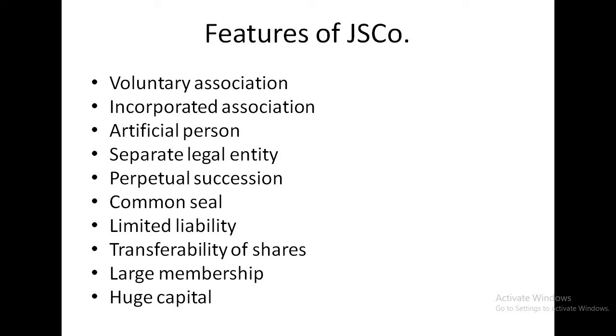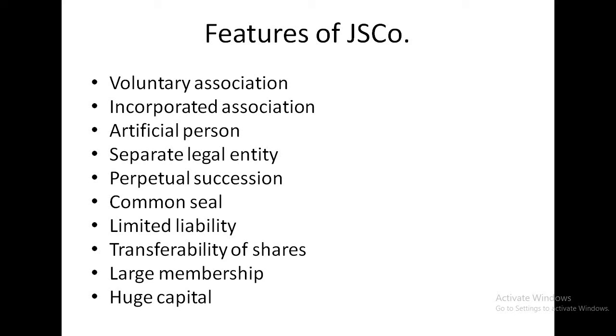But in a joint stock company, whatever happens to the owners or members, the company will go on. The company will never be affected by the death, insolvency or retirement of its members. The company will continue. Next is common seal. Why is the common seal required for a company? We just learned the company is an artificial person. So to enter into contracts or to sign any documents, the company will not be able to sign because the company doesn't have a body.